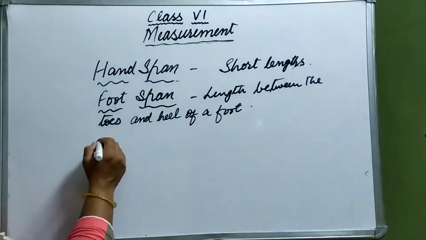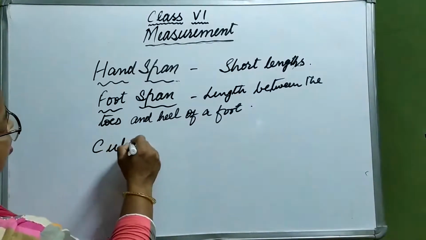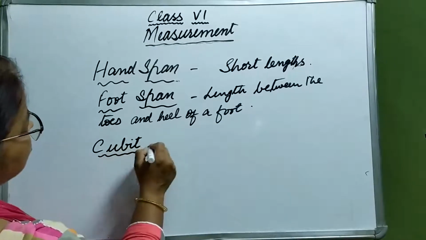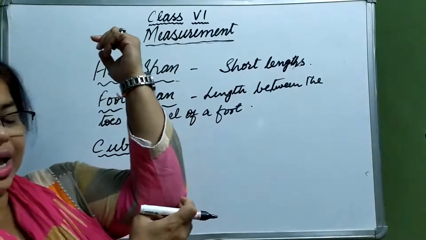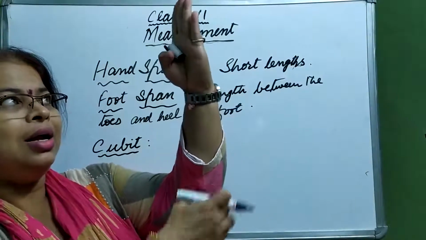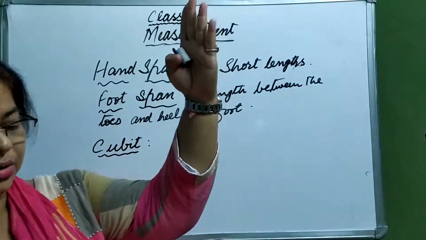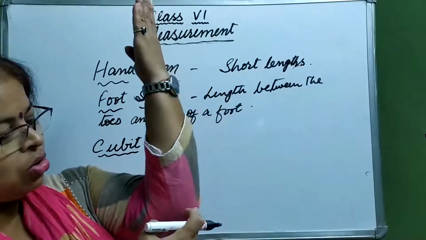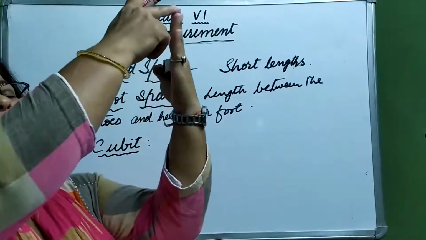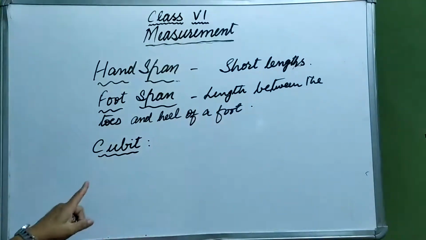Then comes cubit. What does cubit mean? Cubit is the distance or length between the elbow and the tip of the longest finger, the middle finger, when the palm is opened. From here till this finger, this length is known as cubit.